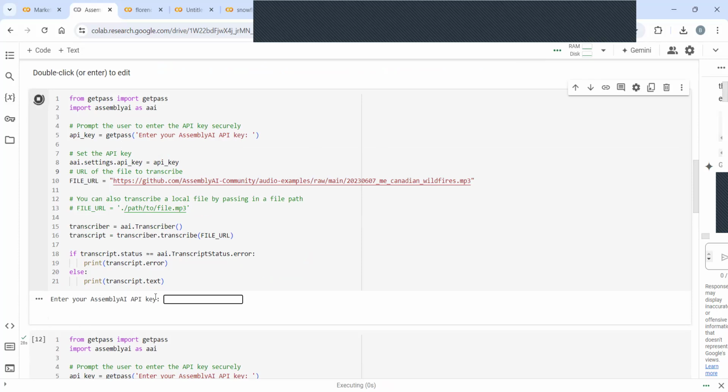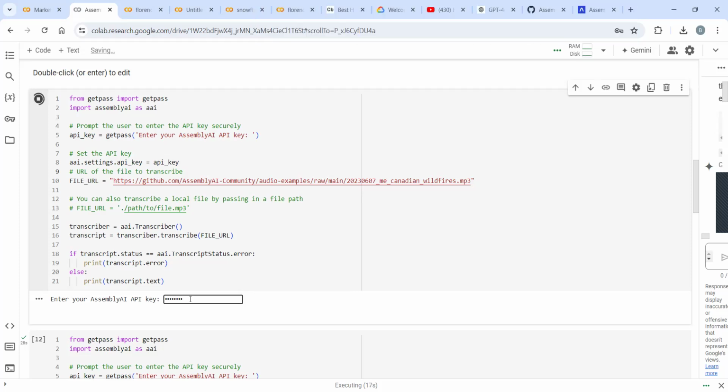What happens the moment I run it is that it takes my key and gets those details to prompt you.